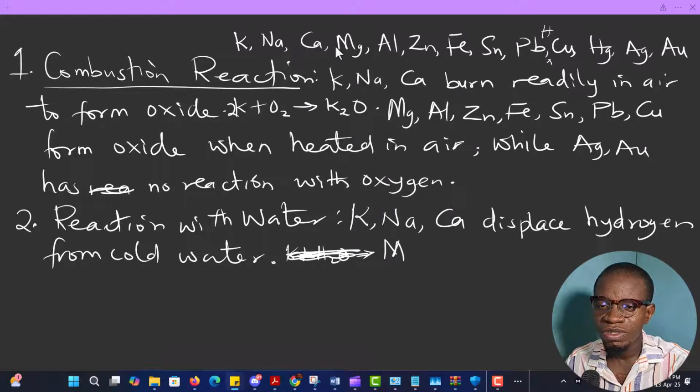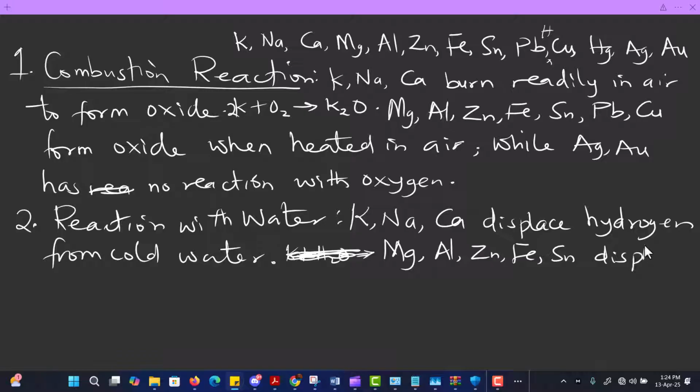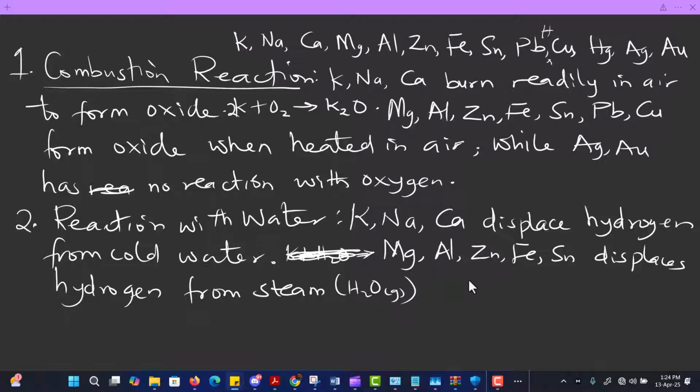Let's continue with the next one, which is magnesium, aluminium, zinc, iron, tin. Then what do they do? They displace hydrogen from steam. This steam we are talking about is gaseous water. So from steam, at red hot. You must heat them red hot before such events occur.